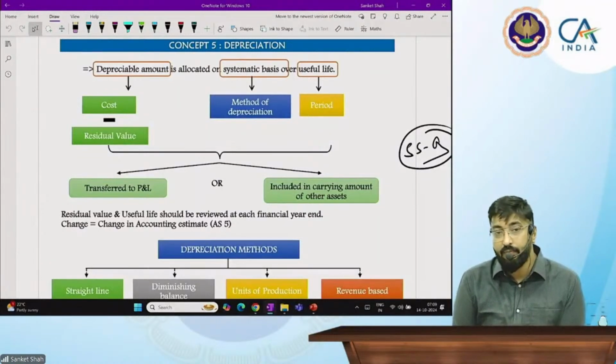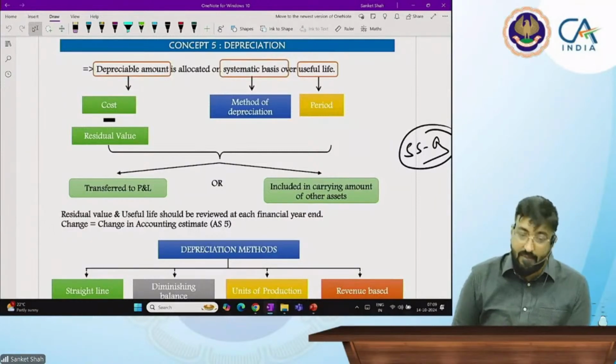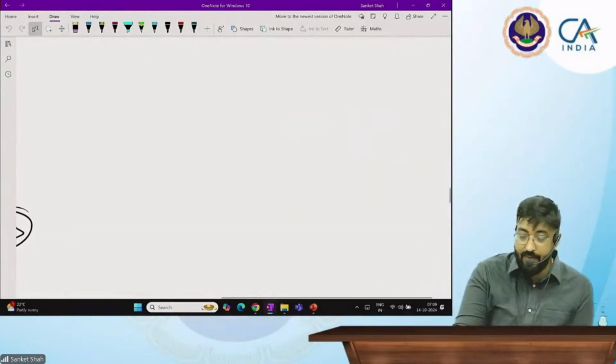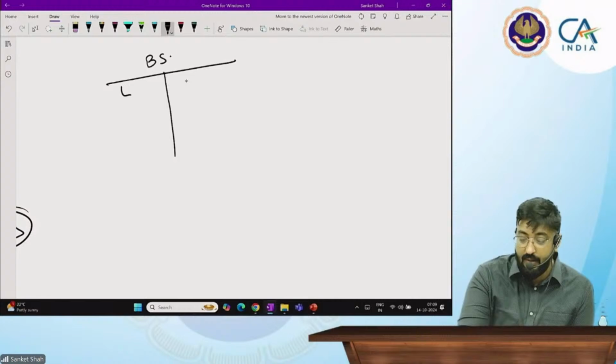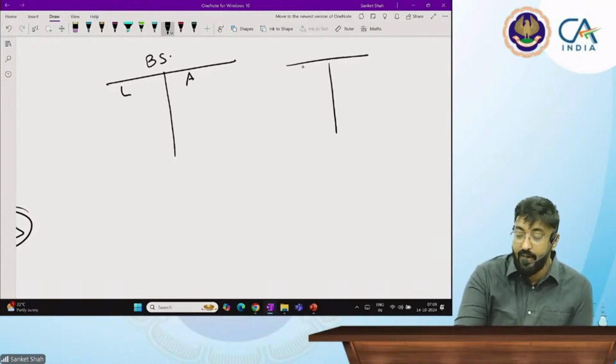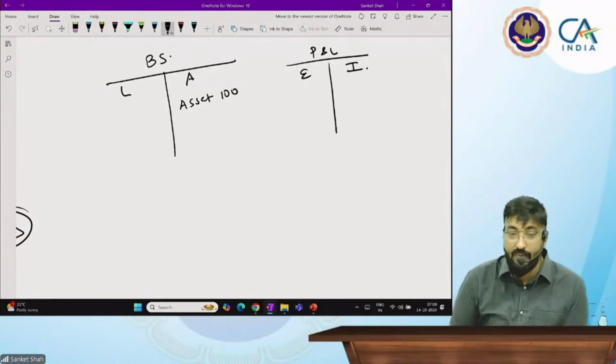Depreciation is nothing but, why depreciation? Suppose I'm recording in the balance sheet, see, this balance sheet is not allowed in company's balance sheet, this is only for understanding purpose. Liability, asset, and in P&L this is expenses and income. This is a profit and loss account. Now I'm recording my asset at rupees 100. मैं मेरे asset को 100 rupees पे record कर रहा हूँ.